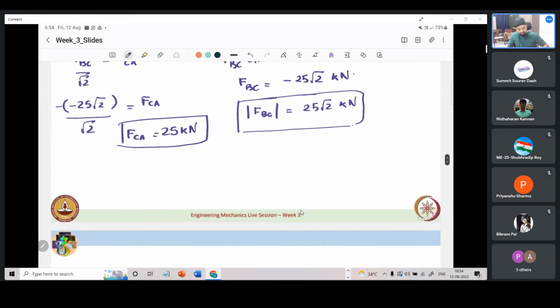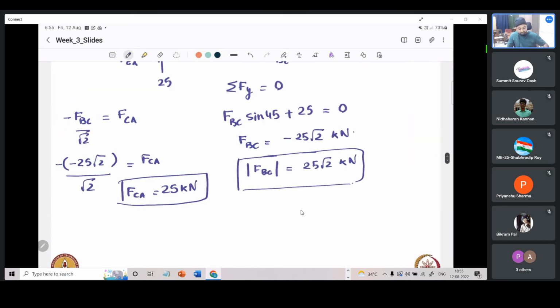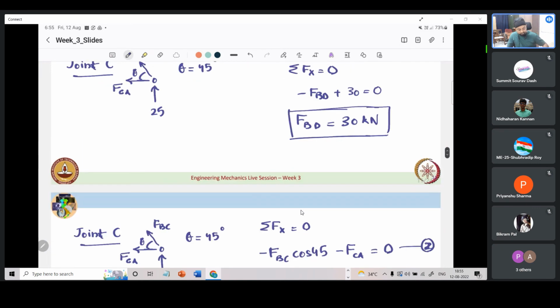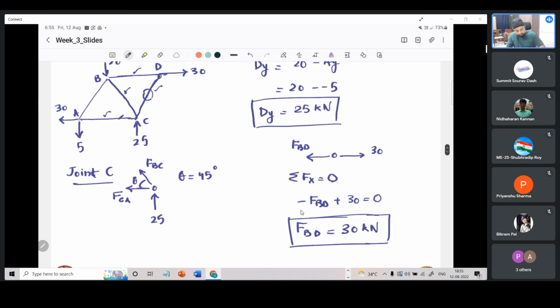At joint A we have a downward force of 5 and a leftward force of 30. Again we take the member forces away from the joint, so this is FAB, and we have FCA, or AC, whatever we want to name it. Now there could be a confusion: at joint C we have got the force to be 25, which we took to be pointing this way.